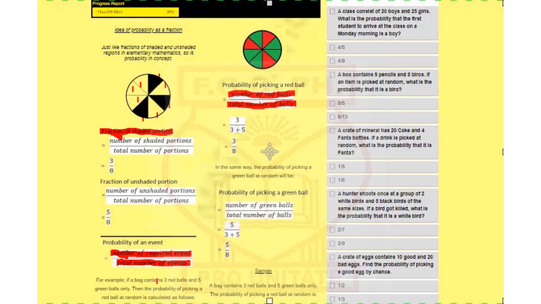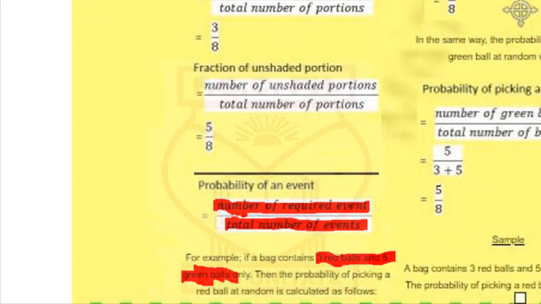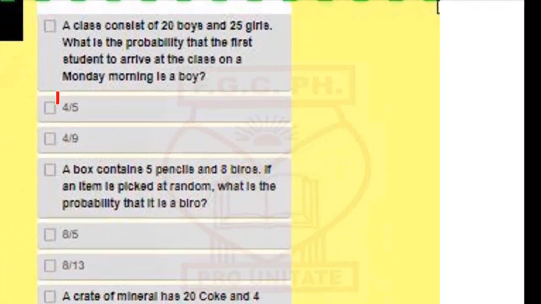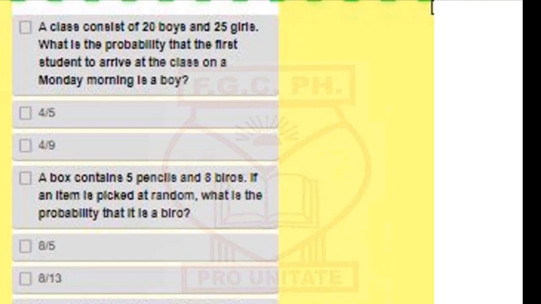But what we were actually solving was just a word problem of a bag that contains 3 red balls and 5 green balls. Okay, so now I want us to go ahead and answer these questions. Let's see how we would answer them.